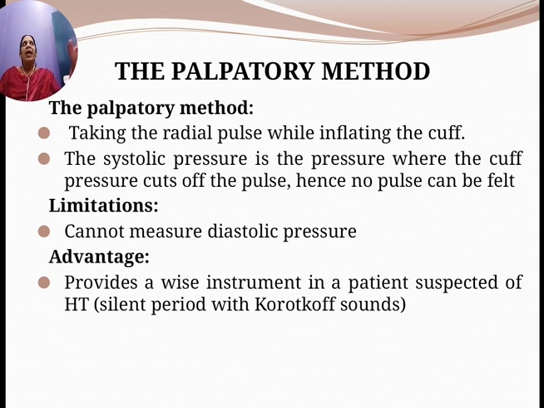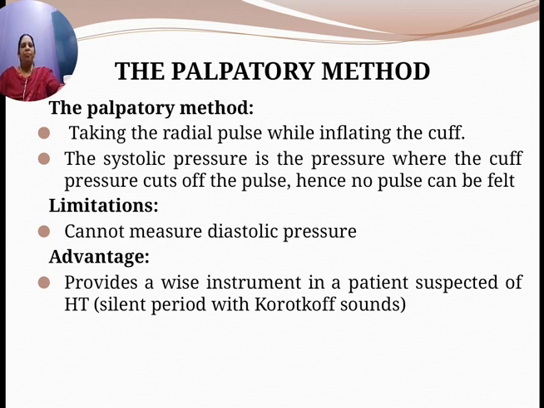When the cuff pressure is more than the systolic pressure, at one stage what happens? You cannot hear the flow. So the radial pulse will be cut off. Hence no pulse can be felt. So this is the palpatory method. This is a method where you cannot measure the diastolic pressure. You can only measure the systolic pressure, and it provides a wise instrument in a patient suspected of HT, that is hypertension. Silent period with Korotkoff sound. So this is the palpatory method.